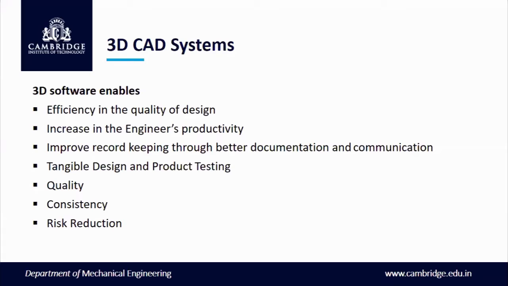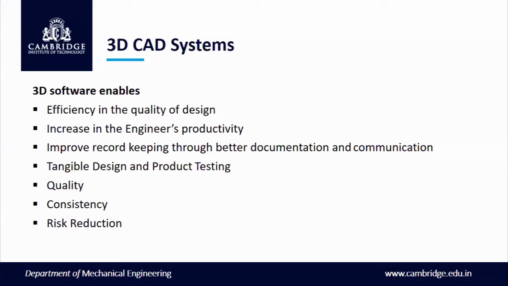Once the design has been done, it is automatically transferred to one sector, which is called the manufacturing sector. In the manufacturing sector, production goes on, and the engineering productivity completely depends on a certain process where that design is converted into good productivity. So that is where 3D CAD systems help, in terms of the quality of design.